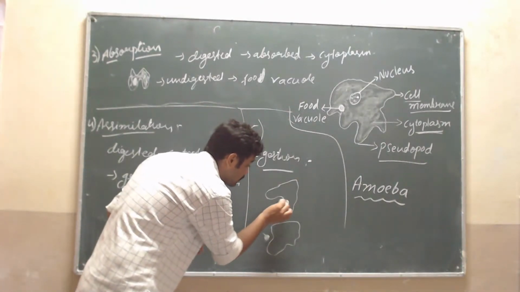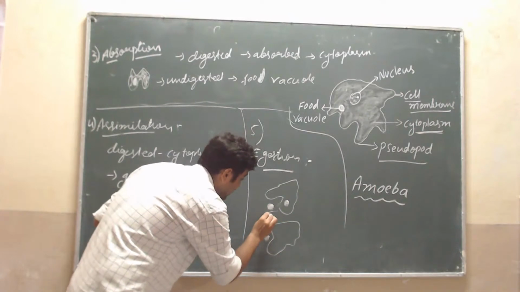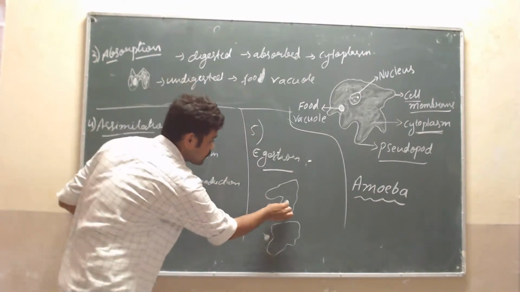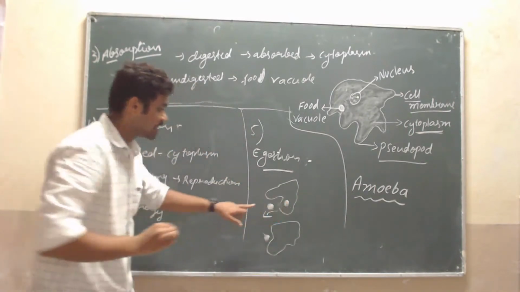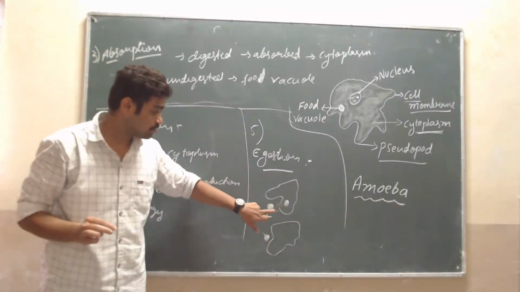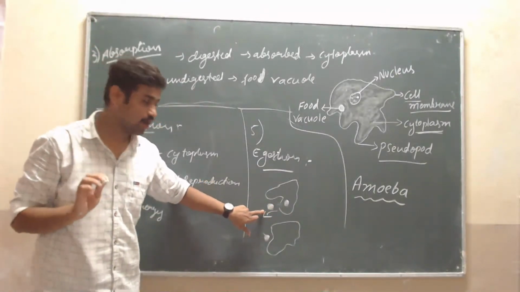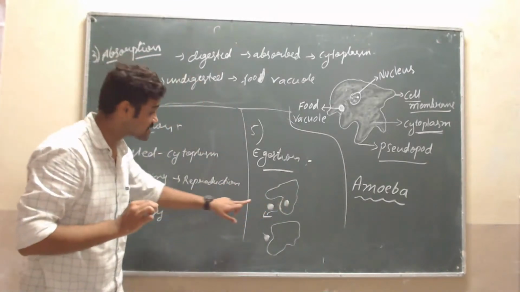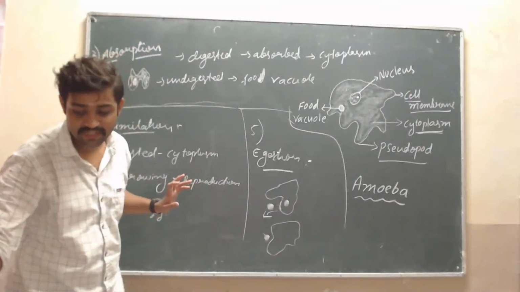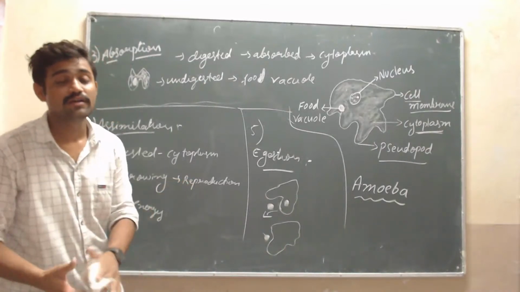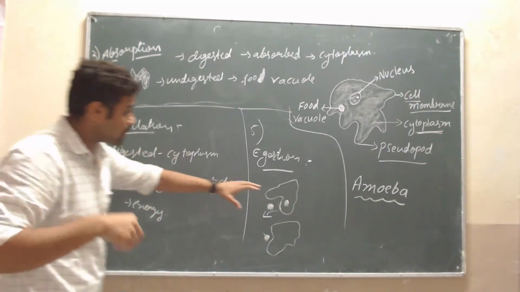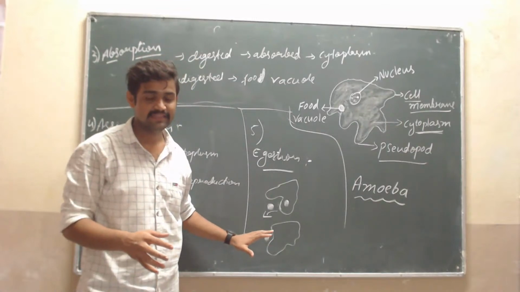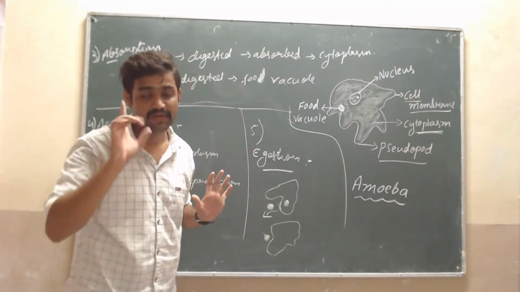It cuts the membrane and comes out. This undigested food is thrown out of the body or cell, and the membrane as usual covers it like this. Okay, this is about egestion. Egestion means the undigested food is thrown out of the cell. Understood?